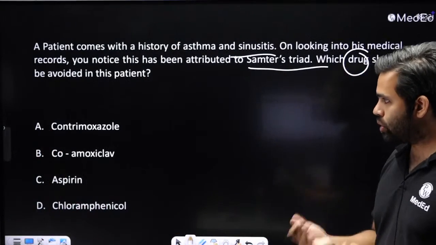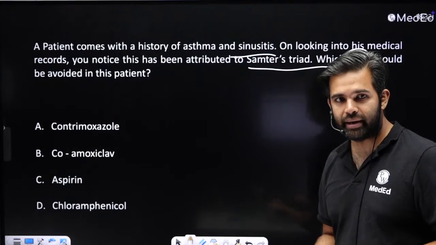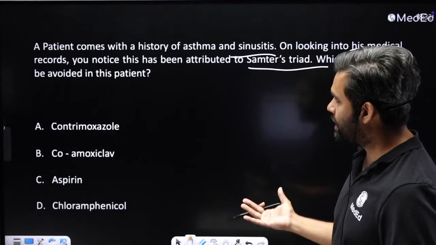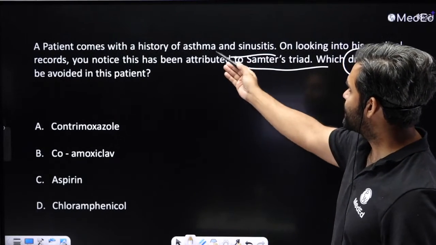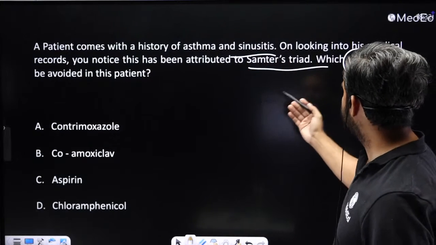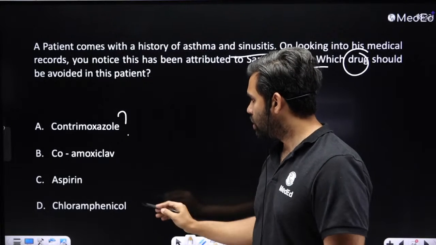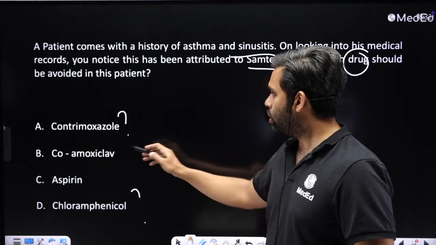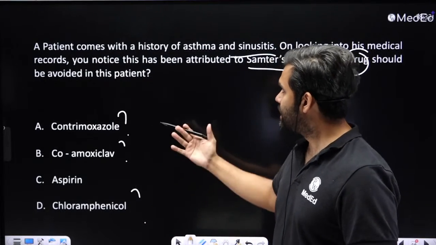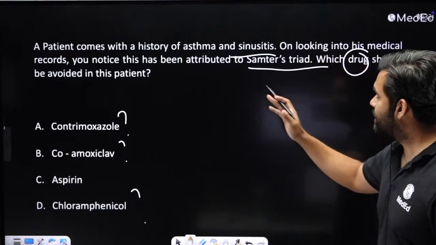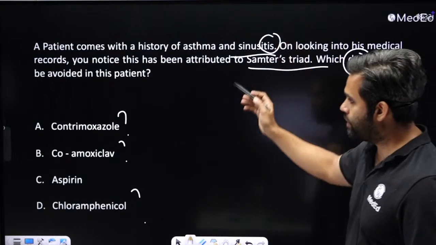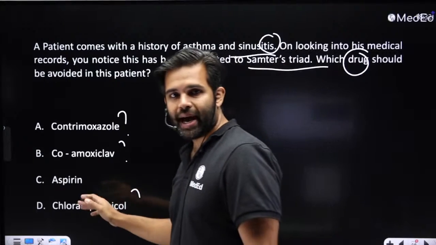But if you don't know Samter's triad, then you can also figure it out because patient has asthma and sinusitis. So obviously, the role of cotrimoxazole or chloramphenicol or co-amoxiclav is lesser. When there is sinusitis or inflammation, you can give aspirin, right?